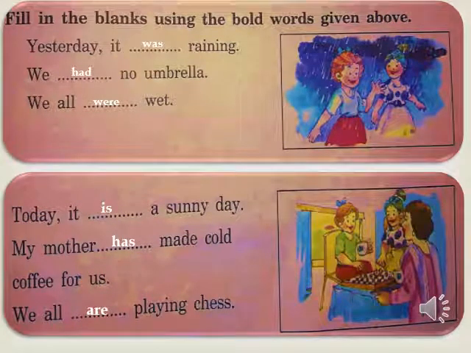Let us solve some examples. See the first one. Fill in the blanks using the bold words given above. See the picture and according to the picture, see these sentences. Yesterday it was raining. We had no umbrella. We all were wet.